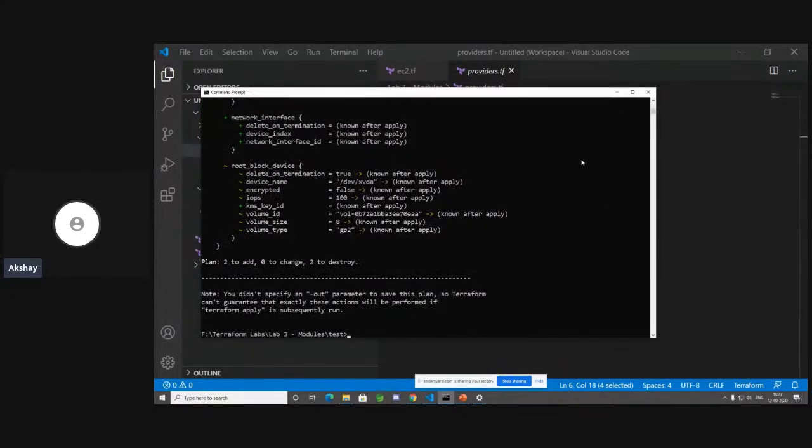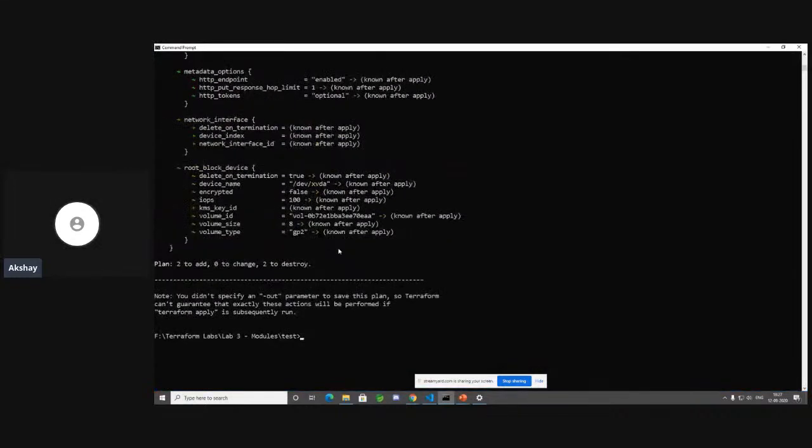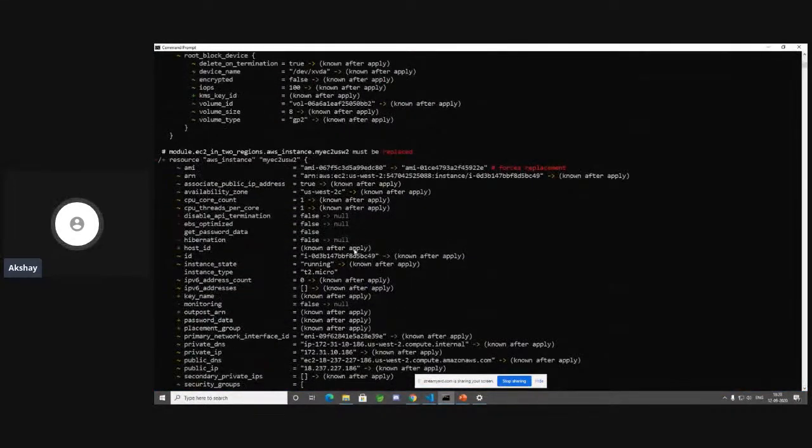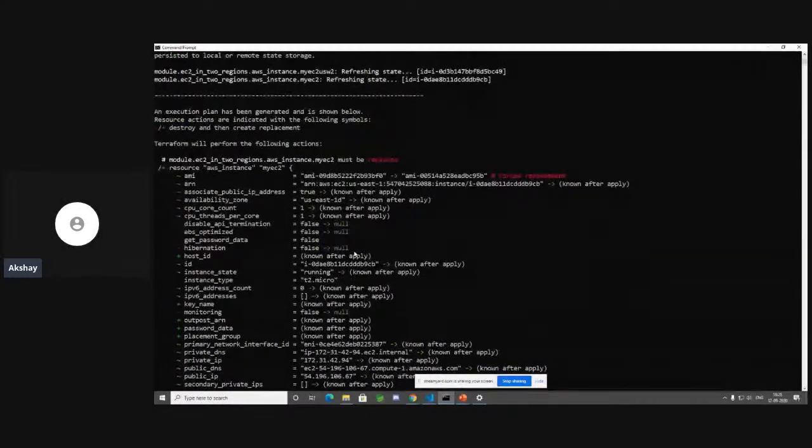Okay, that's cool. I think it already has 2 instances, which means I would have already tested it before. So it's going to just go ahead and replace the instances. So that's the knowledge that you get from Terraform plan. You will be able to see whether the resource will be created or whether the resource will be destroyed or whether the resource will be replaced, which is pretty cool, right? You get that insight from Terraform plan.